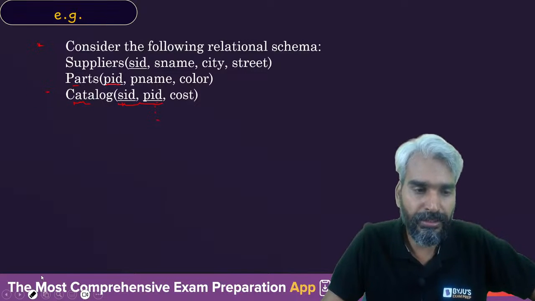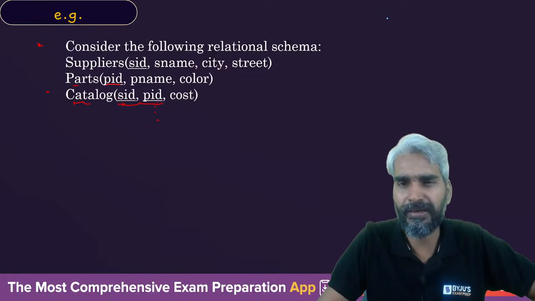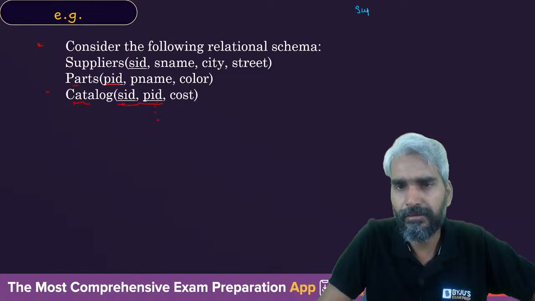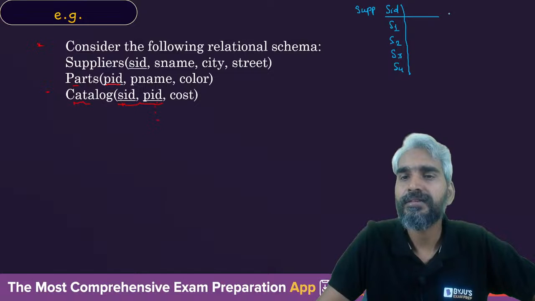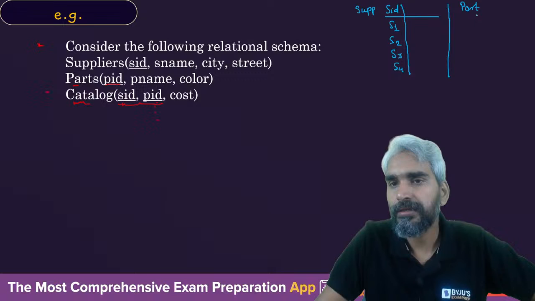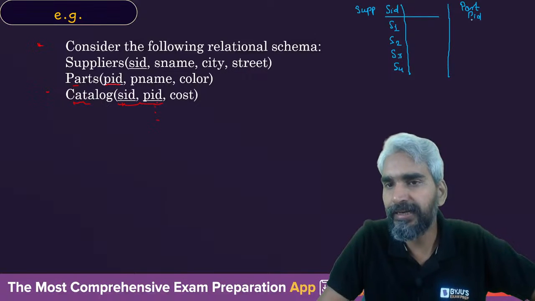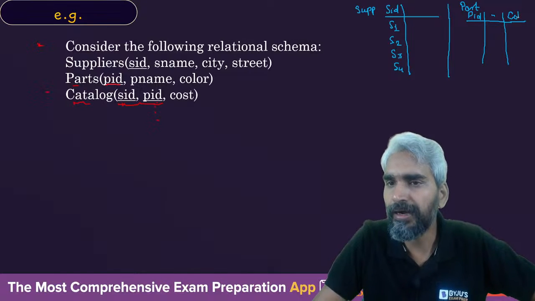So let's assume a scenario in which you have a supplier table with the information of all the suppliers. In the supplier table you have the SIDs S1, S2, S3, S4 and so on, along with other information. And in the part table, you have the PID and the part name as well, but I am concerned with the color, that you have the colors of parts.